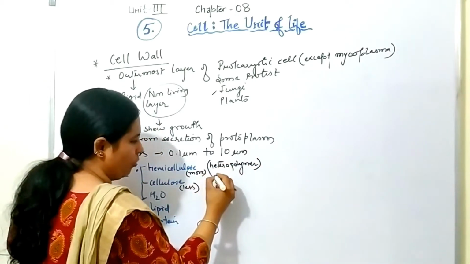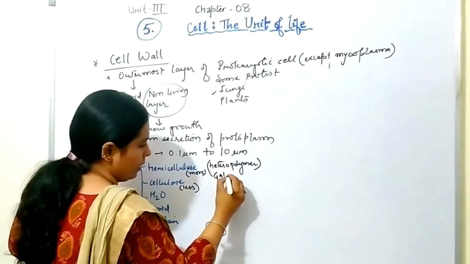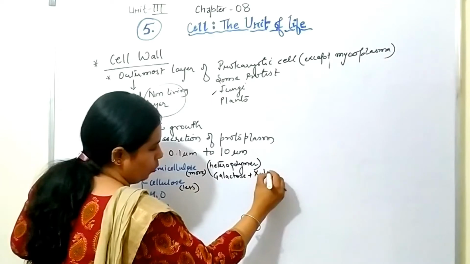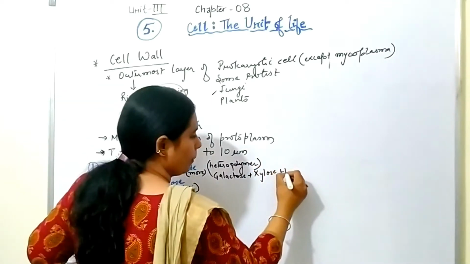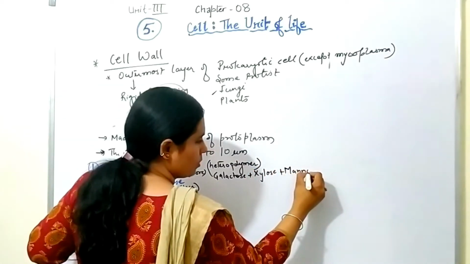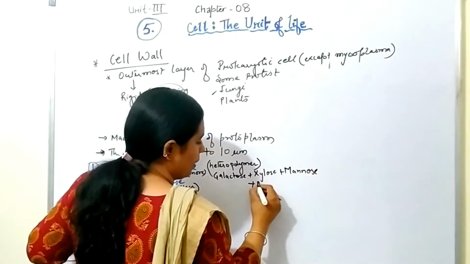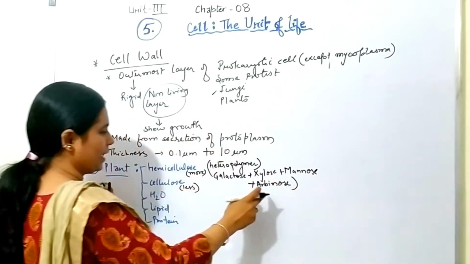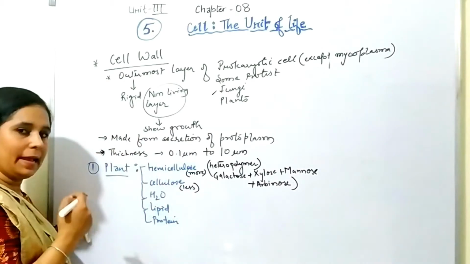This is made up of galactose, xylose, mannose and arabinose. So these are the different chemicals which make the hemicellulose.